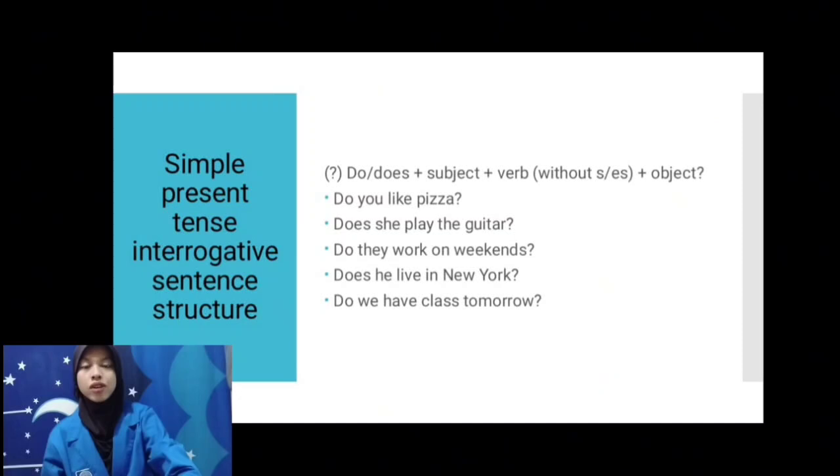Simple present tense interrogative sentence structure. Do or does plus the subject plus verb plus object. Example: Do you like pizza? Does he play the guitar? Do they work on weekends? Does he live in New York? Do we have class tomorrow?